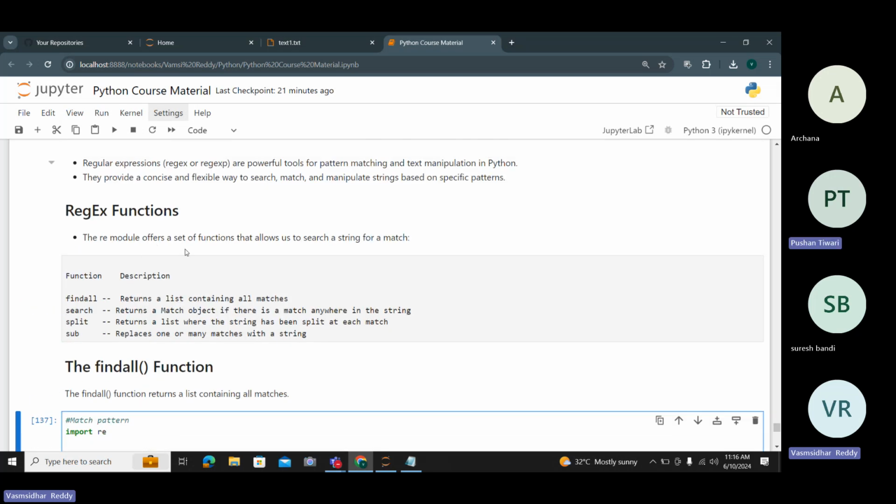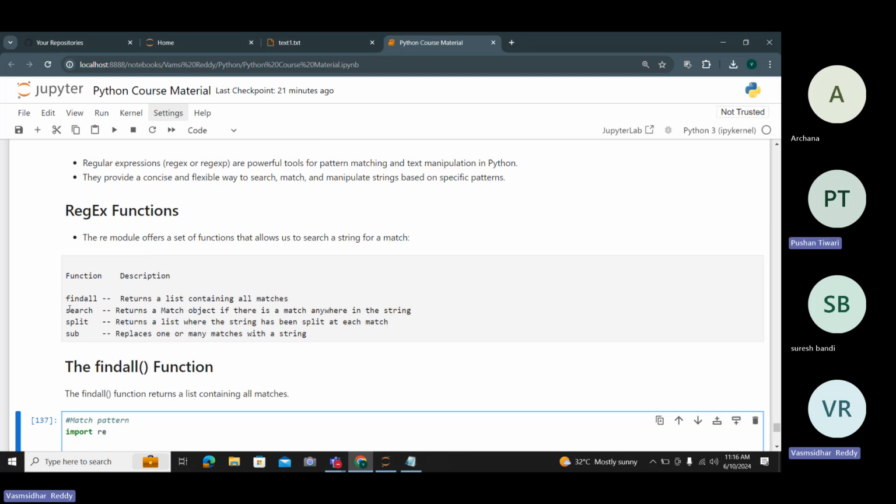Basically, regular expressions have 4 types of functions: findall, search, split, sub. These are the 4 functions present in regular expressions. Let me give the description about this.